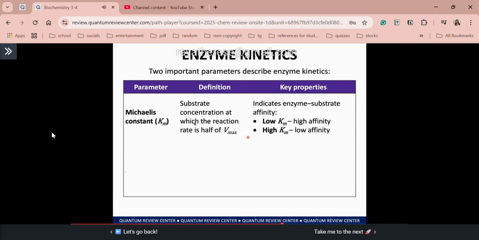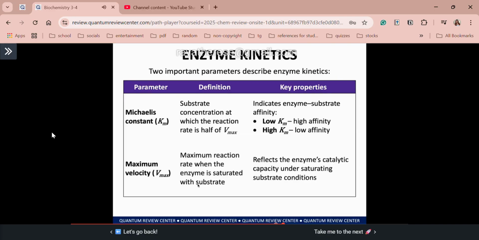All right? And of course, this is the summary of how we are going to interpret if it's a low Km or high Km. If it's a low Km, it means the enzyme has high affinity for the substrate. All right? And a high Km means low affinity. So as you can see, they have an inverse relationship. And then the second parameter is your maximum velocity, or Vmax, the maximum reaction rate when the enzyme is saturated with substrate. All right?